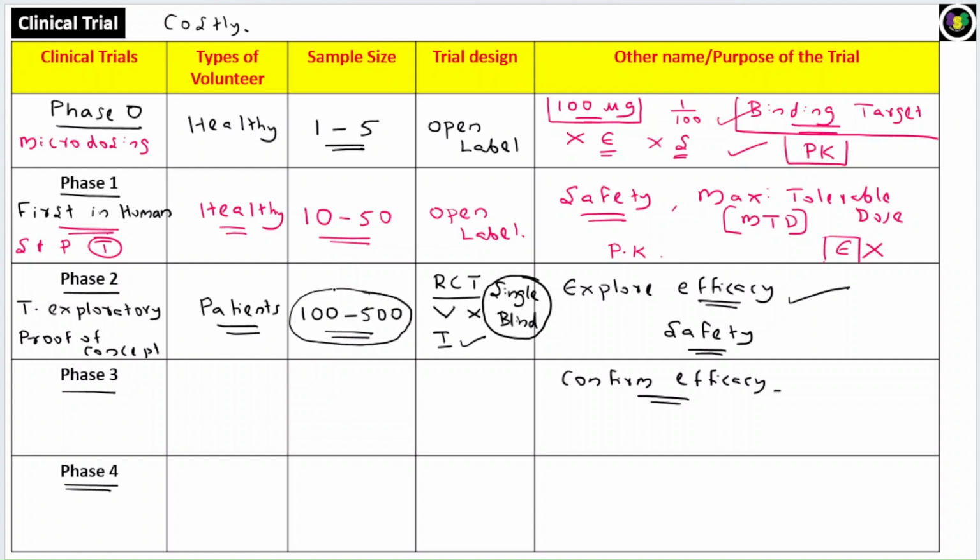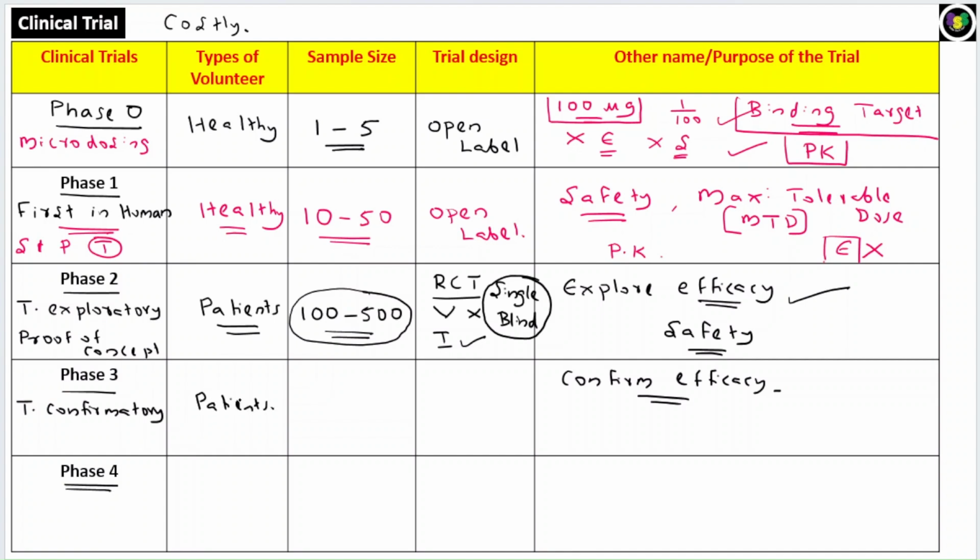So in all those patients, whether this drug is efficacious, we can confirm in the phase 3 trial. Therefore, this phase 3 trial is also called as therapeutic confirmatory trial. Phase 2 was called as therapeutic exploratory trial, but phase 3 is called as therapeutic confirmatory trial. Now again, this is done on patients.